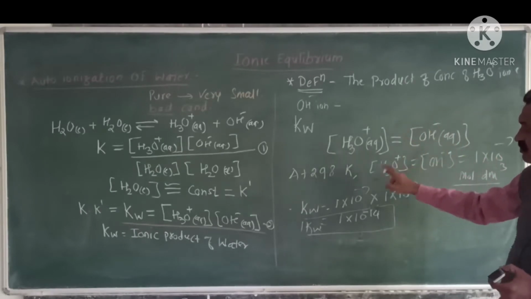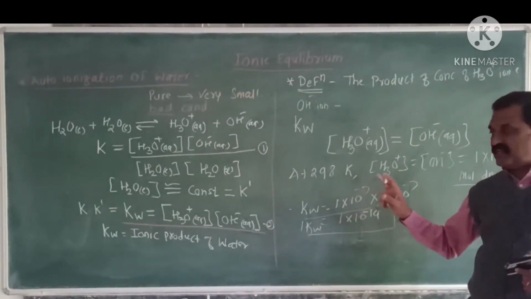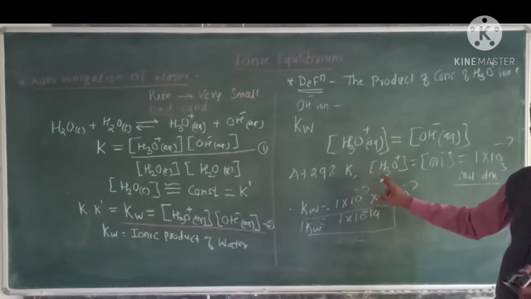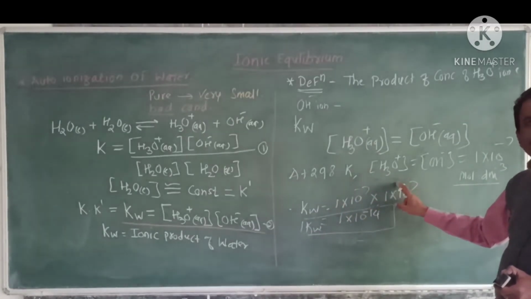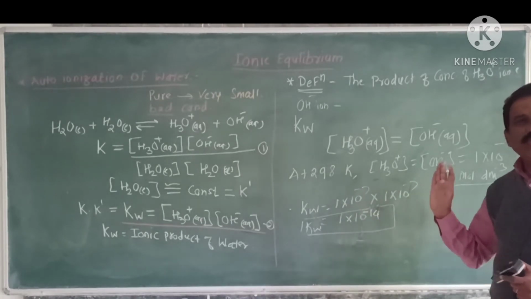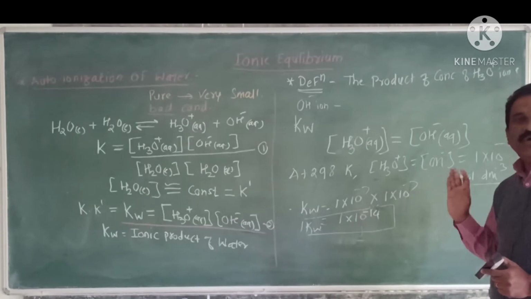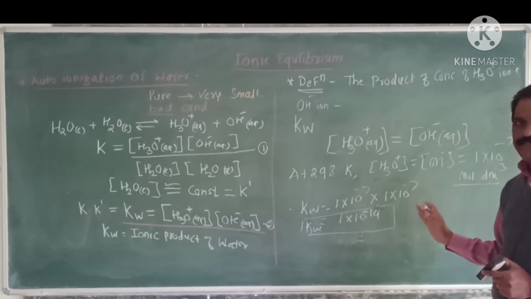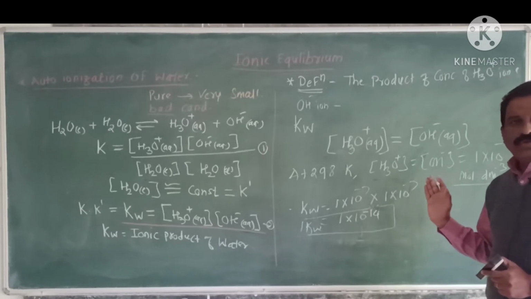By putting these values of concentration in equation number 1, Kw is equal to 1 into 10 raised to minus 7 into 1 into 10 raised to minus 7, that is 1 into 10 raised to minus 14, which is equal to Kw, the ionic product of water.